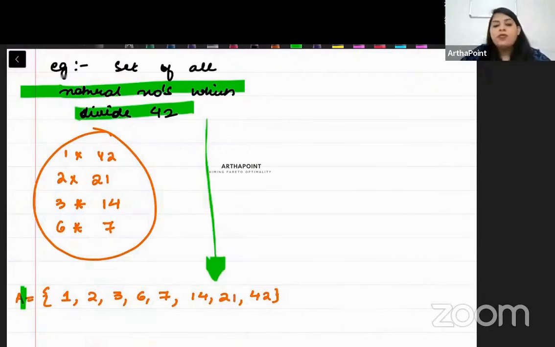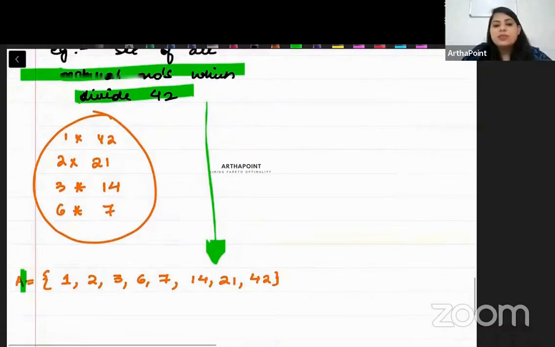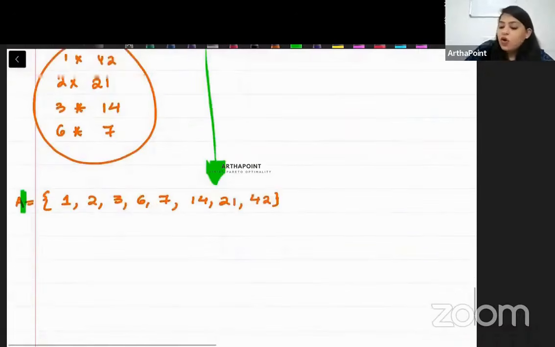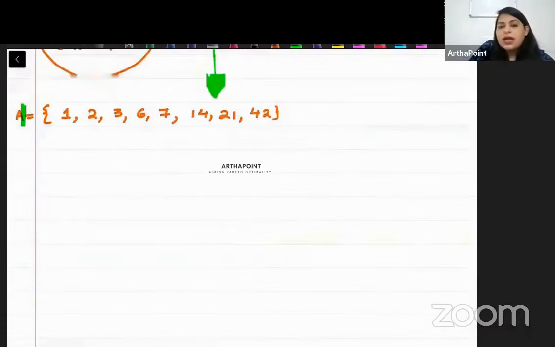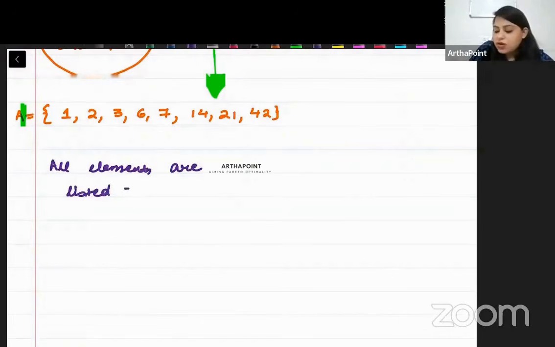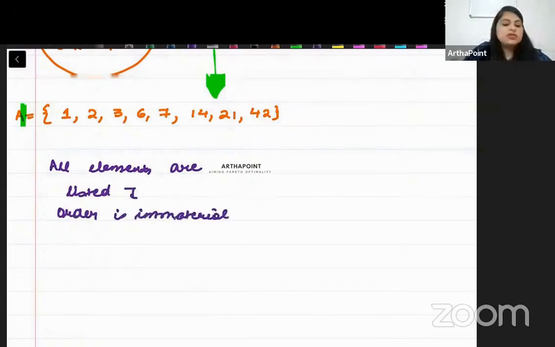Okay. Now, please understand that when I talk about the roster format, when I list the elements, we say that all elements are listed, right? And in this case, we say that the order is immaterial. थोड़ा समझ लेते हैं क्या मतलब है इसका.